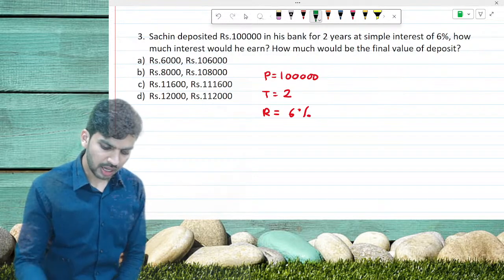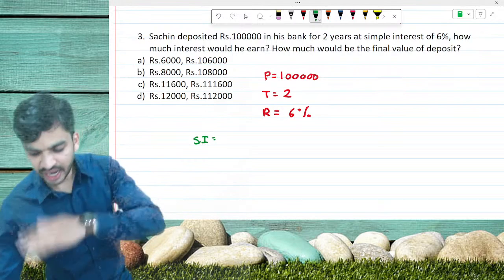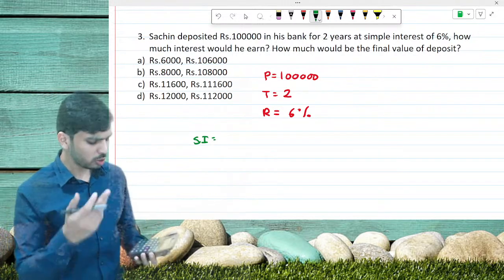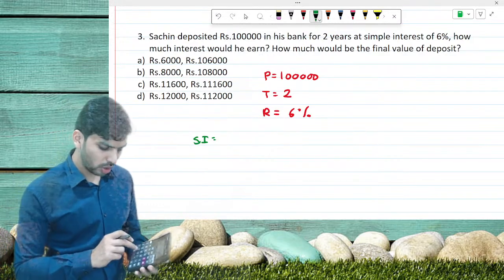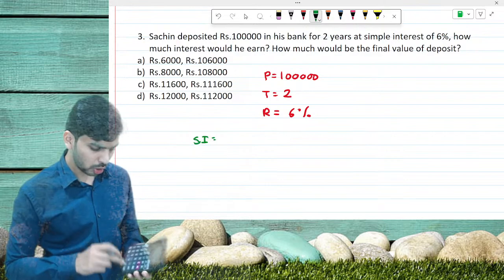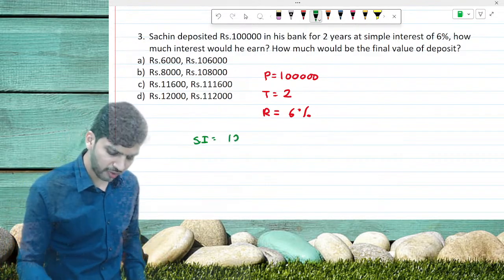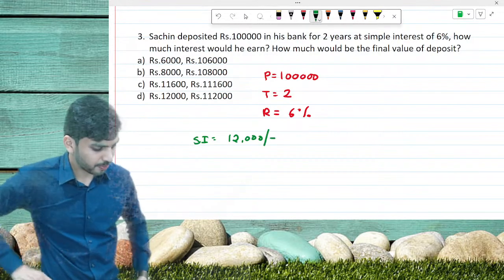So here let's find out the interest. Simple interest is going to be PRT divided by 100. It can be done by oral calculation also, but still just for verification, 1 lakh into rate of interest into 2 divided by 100. It comes out to be 12,000 as your interest amount.